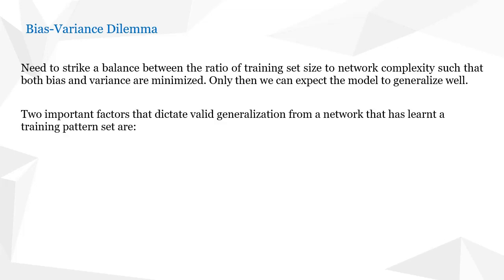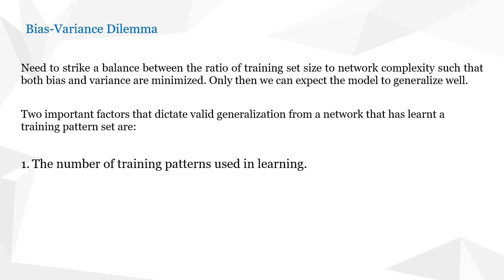There are two important factors that decide valid generalization from a network that has learnt a training pattern set. First, the number of training patterns used in learning. Second, the number of weights in the network. That is, how many training patterns we need to use, and how many weights, hidden layers or hidden neurons are used in the network, decides how good a generalization can be achieved during the training.